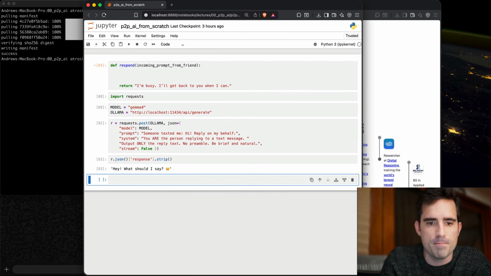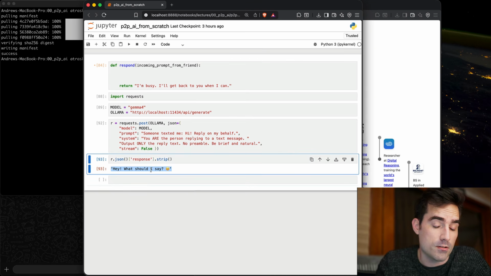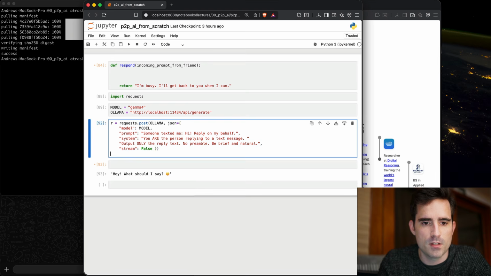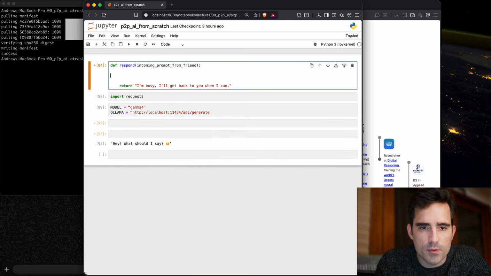Great, we can try again. As you can see, it's much faster as well, because it's outputting a much smaller amount of text, fewer tokens. Great, so now we can go up here.